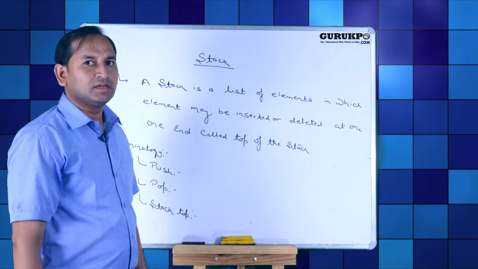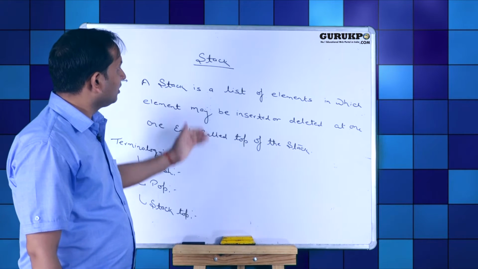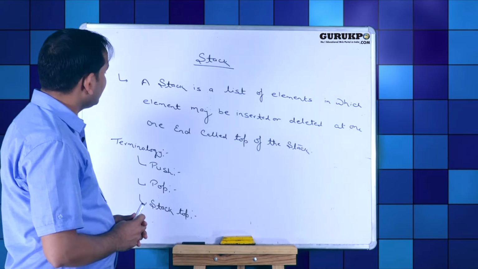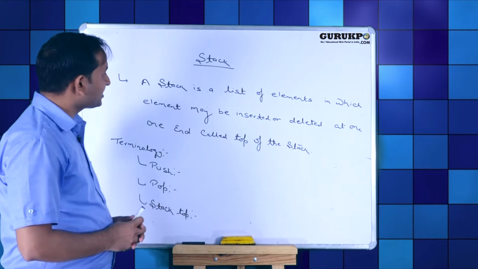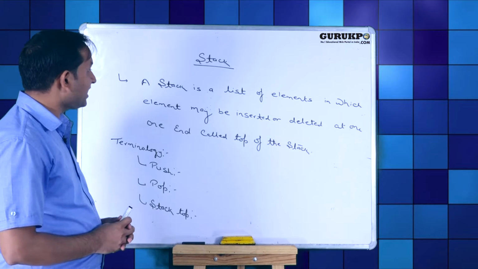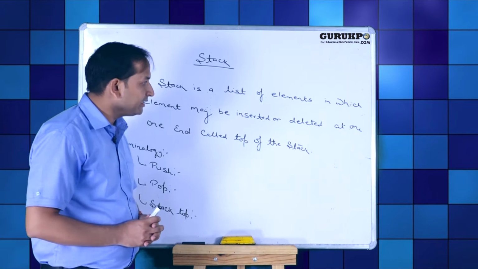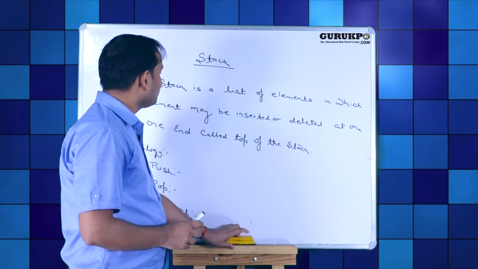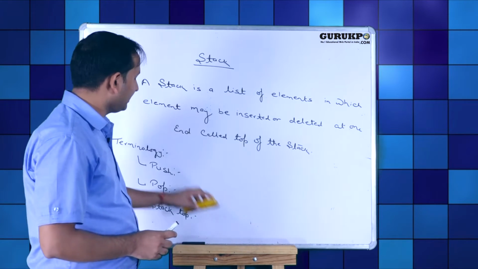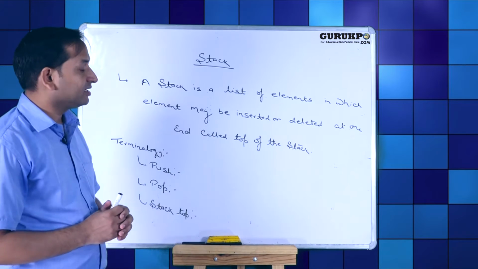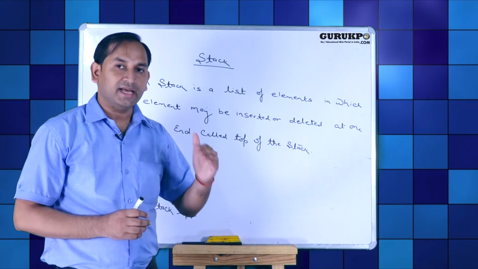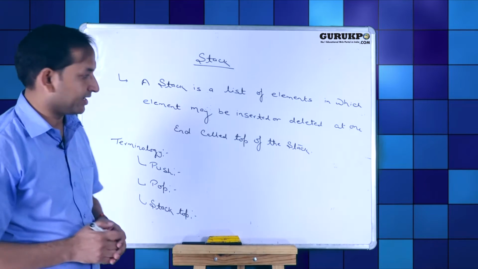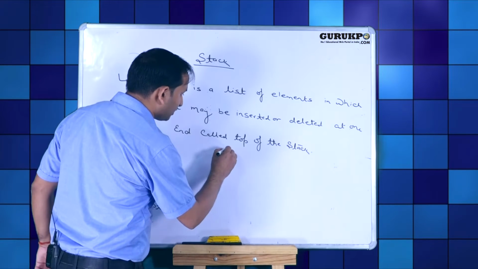Now we discuss one of the example linear data structure, that is stack. First we discuss definition of stack. A stack is a list of elements in which elements may be inserted or deleted at one end called top of the stack. I am repeating. A stack is a list in which elements are either inserted or deleted only at one end, that is called top of the stack. Now we are taking an example of stack.